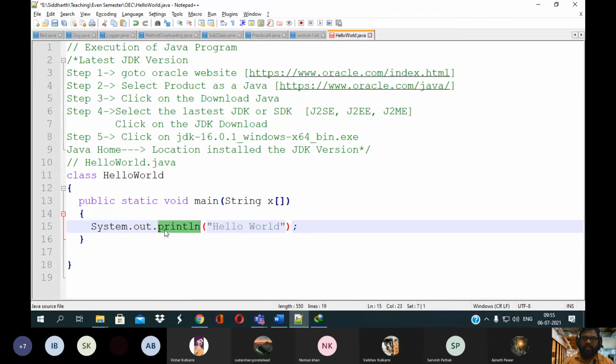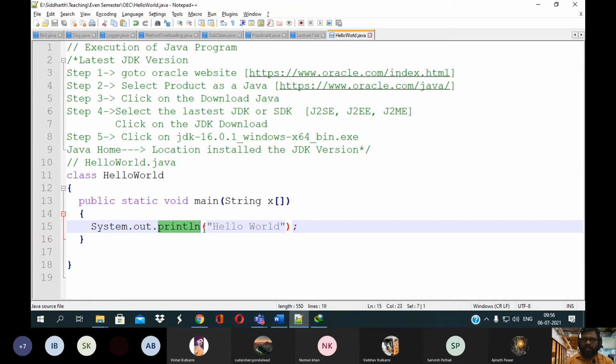This println method can be directly accessed without creating an object of this class, because it has been defined as static. That is why we are able to access it directly. So System is the main package, out is the class, and println is the method.